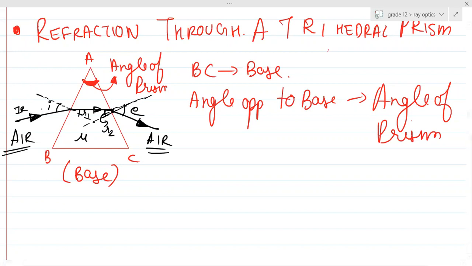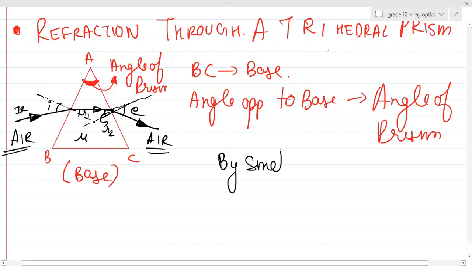Shall I draw the diagram again? Fine. So can you apply Snell's law? By Snell's law for the AB surface, can anyone give me the equation for the AB surface?